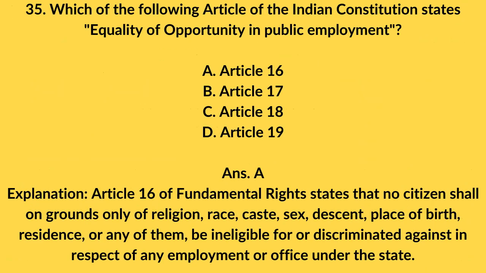35. Which of the following articles of the Indian Constitution states equality of opportunity in public employment? A. Article 16. B. Article 17. C. Article 18. D. Article 19. ANS A. Explanation: Article 16 of Fundamental Rights states that no citizen shall, on grounds only of religion, race, caste, sex, descent, place of birth, residence, or any of them, be ineligible for or discriminated against in respect of any employment or office under the state.